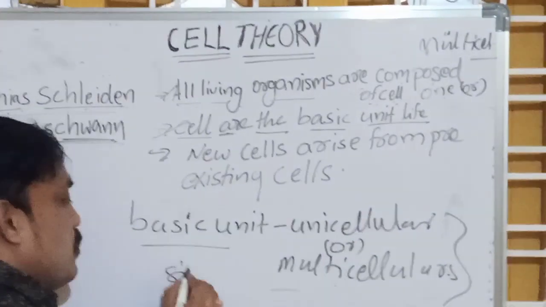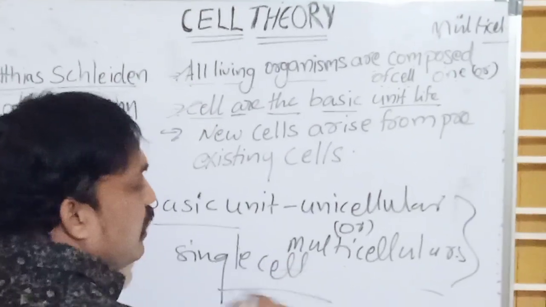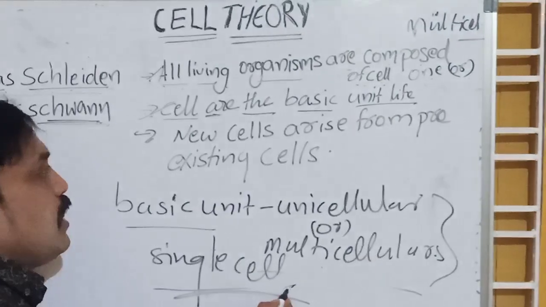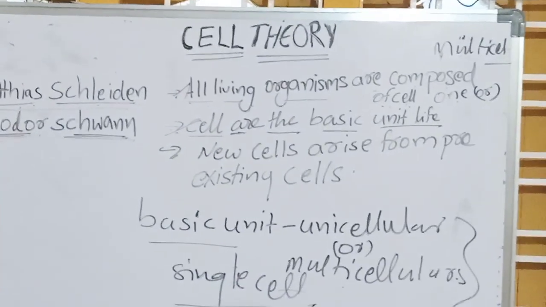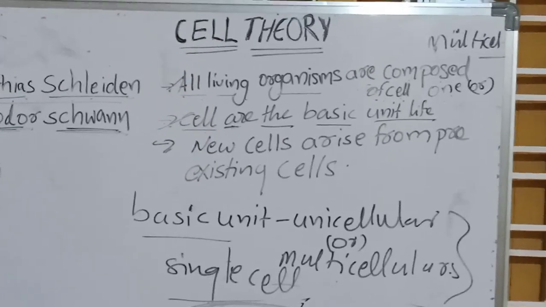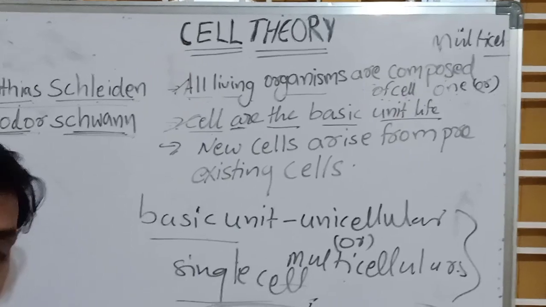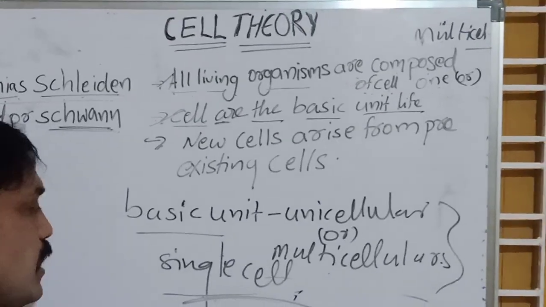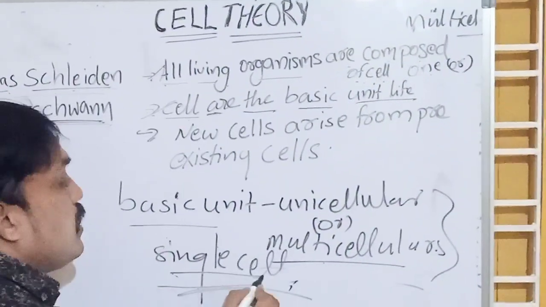A single cell. How can you say that? We already learned about that. Unicellular or multicellular, life starts with a single cell. So they say the cell is the basic unit of life. Everybody's life starts with a single cell only. Even unicellular, even multicellular, life starts with a single cell.